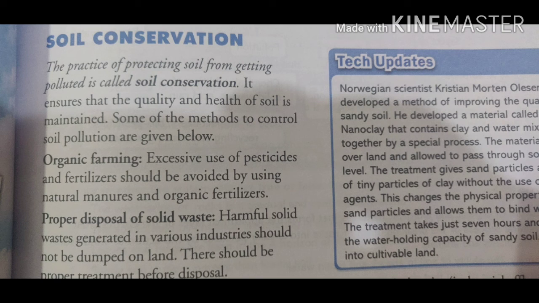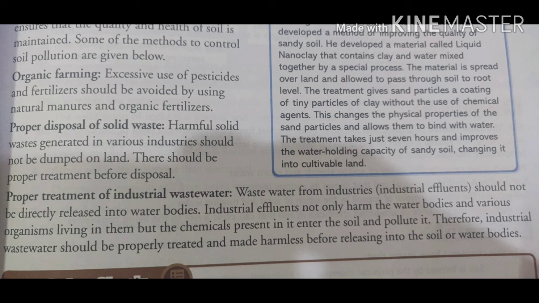Next is soil conservation. The practice of protecting soil from getting polluted is known as soil conservation. Soil को protect करना, okay, and it can be done by organic farming, because excessive use of pesticides and fertilizers can lead to soil pollution. Next is proper disposal of solid waste and proper treatment of industrial waste, and we should not throw chemical waste in the soil.